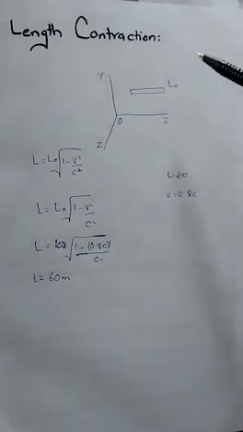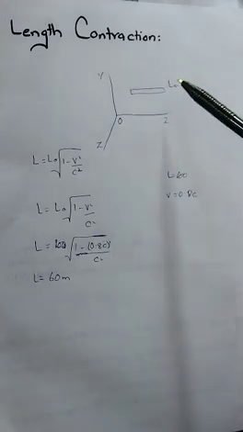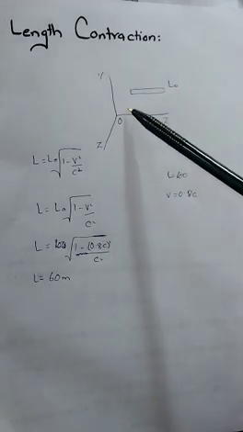We consider an object, a rod, in a frame of reference which is in a state of rest.